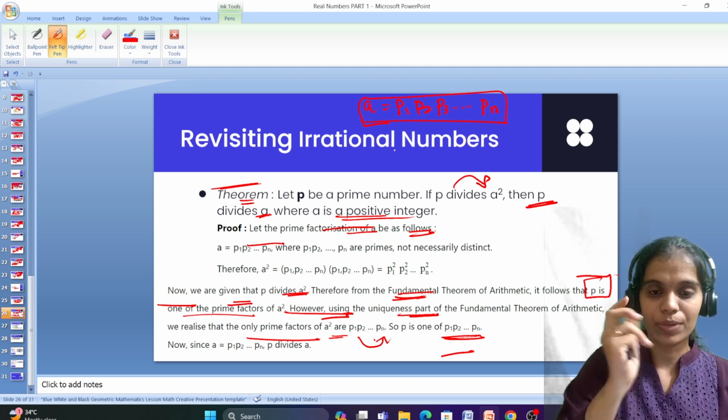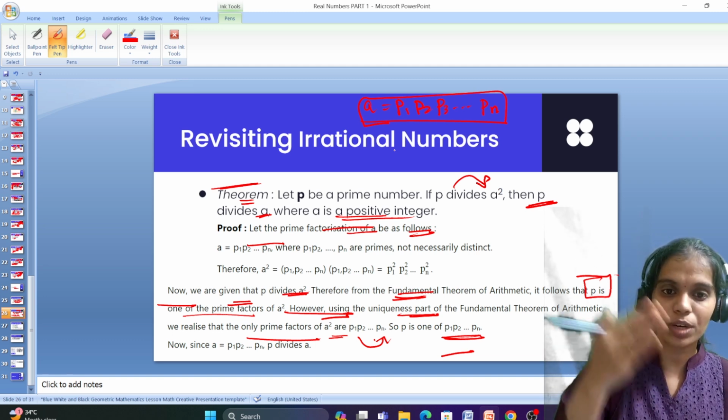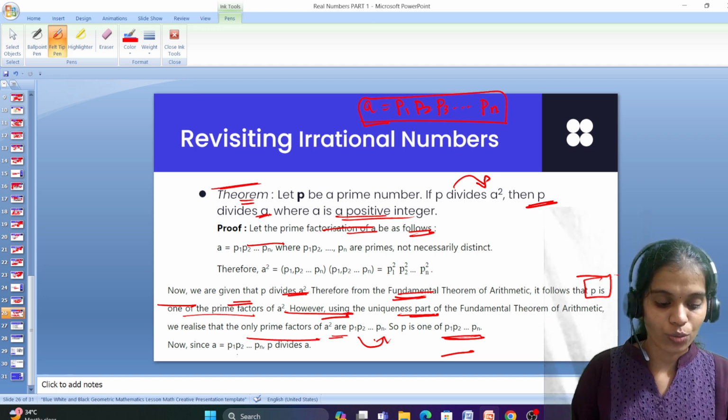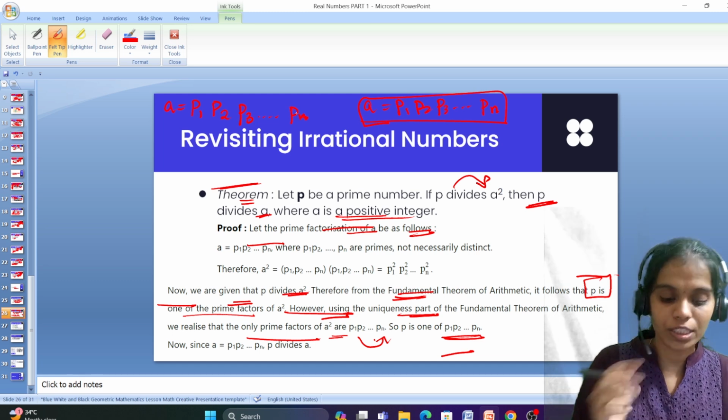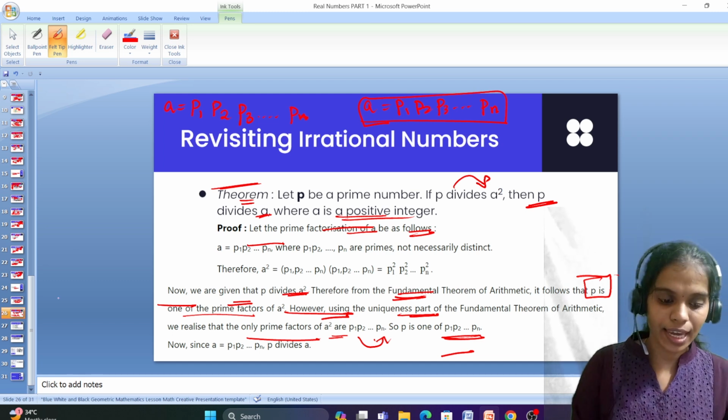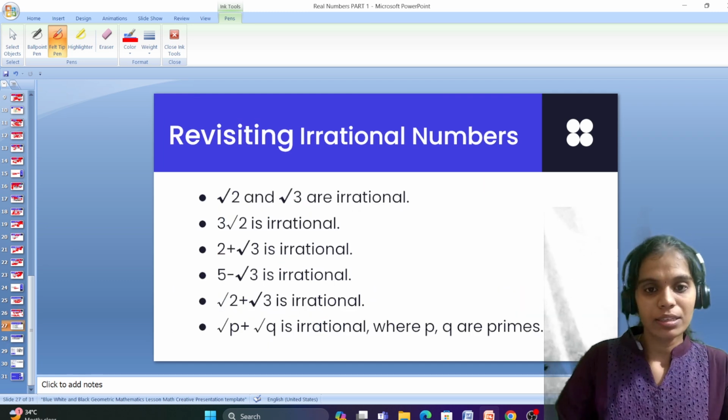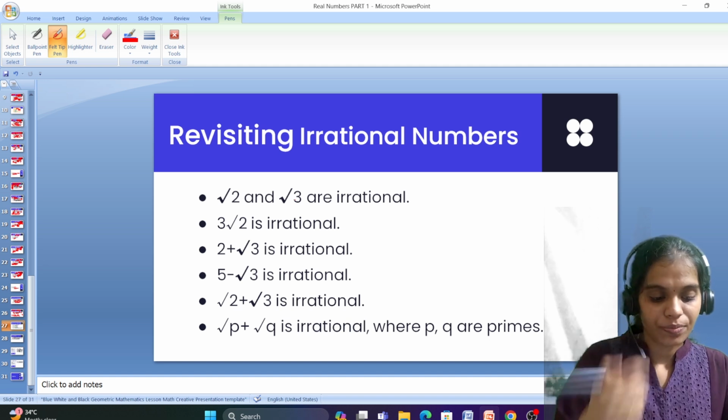So p is one of them. What is that p? p is one of the values from p1, p2, p3 and so on. So first what I'm taking? I'm taking a equals p1, p2, p3 and so on pn, which means p divides a. This is the uniqueness of the theorem.